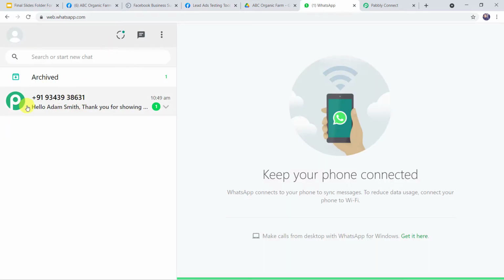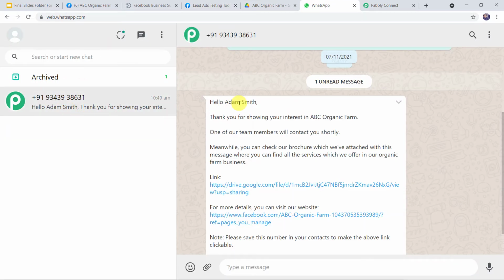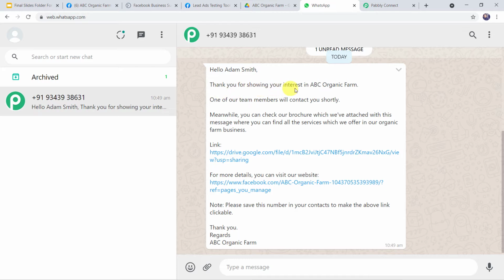And here we can see a new message. Hello Adam Smith. Thank you for showing your interest in ABC Organic Farm. One of our team members will contact you shortly. Meanwhile, you can check our brochure which we have attached with this message, where you can find all the services which we offer in our organic farm business. A link is given. For more details, you can visit our website. Our website address is mentioned. Note, please save this number in your contacts to make the above link clickable. Thank you. Regards, ABC Organic Farm.